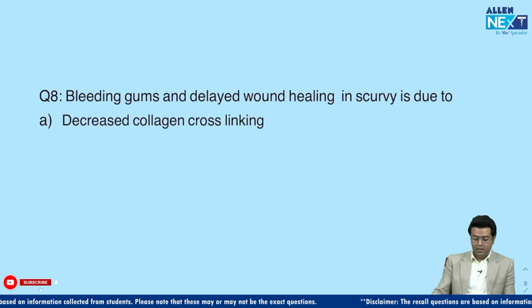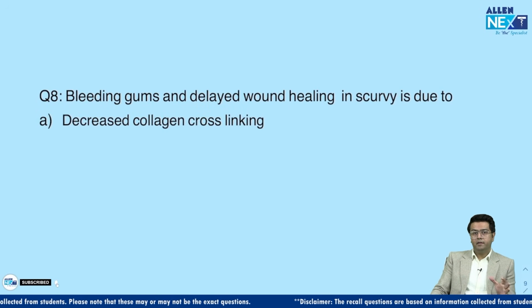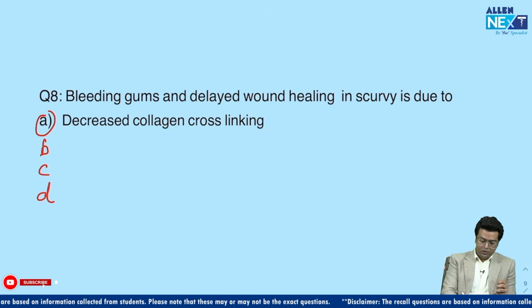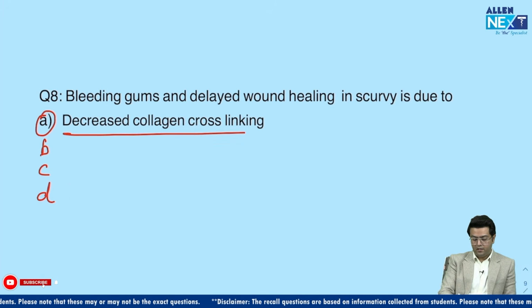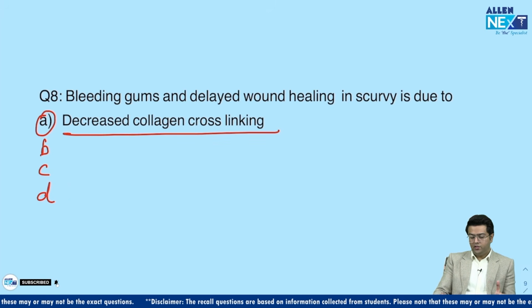Bleeding gums, right? There was a question that a patient had some bleeding gums and delayed wound healing, right? And it was given that it's a case of scurvy. So it is due to, so guys, probably this was option number 8, decreased collagen cross-linking, right? See, if cross-linking was mentioned, vitamin C is not directly related with cross-linking. This is a case of vitamin C deficiency, definitely. So there can be options like decreased collagen synthesis, that is also a correct answer.